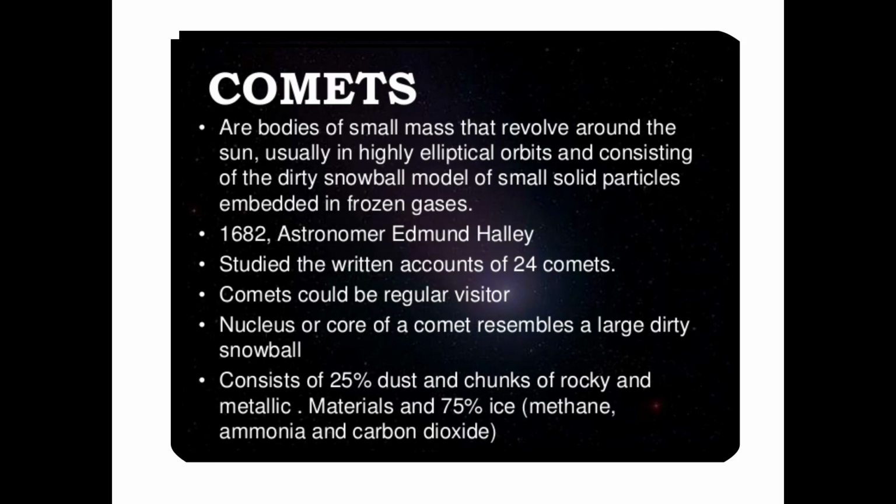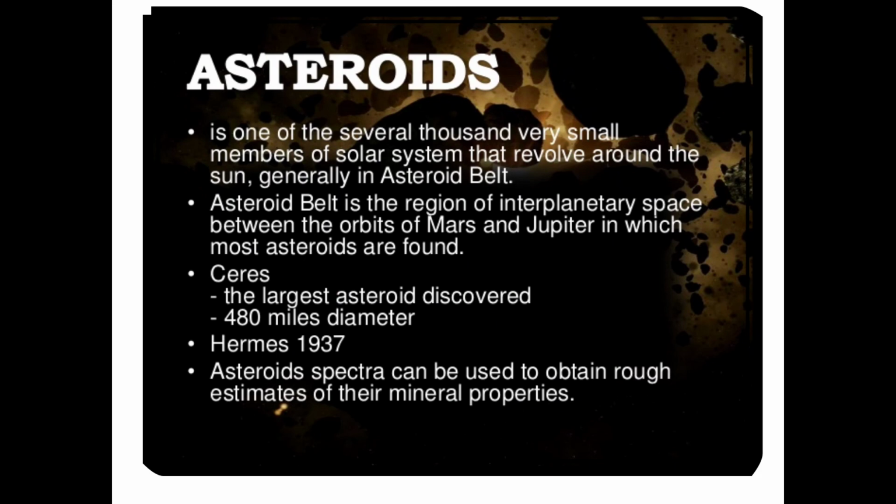The nucleus or core of a comet resembles a large dirty snowball, and consists of 25% dust and chunks of rocky and metallic materials and 75% ice, methane, ammonia and carbon. You know the very famous Halley's comet is named after the English astronomer Edmund Halley. It completes a revolution around the sun in 76 years.